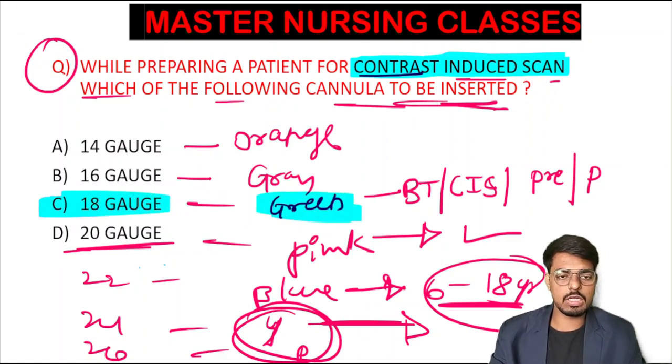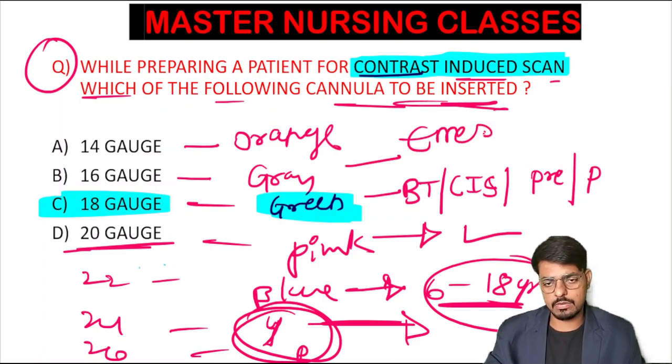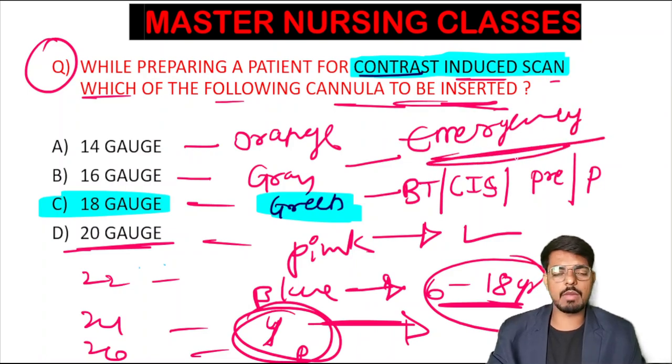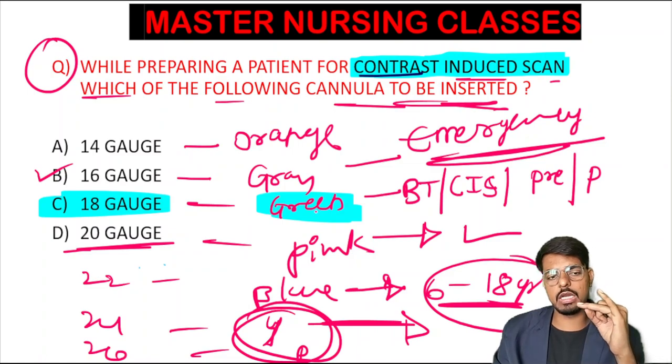Then what else? The 16 gauge cannula is used in emergencies. Which cannula do we use in emergency situations for rapid fluid correction? That is the gray color, the 16 gauge cannula, and the 14 gauge cannula we will use very rarely. So the 16 gauge is used in emergencies for blood transfusion, and 18 gauge for contrast induced scan, pre-operative procedures, and anesthesia induction.